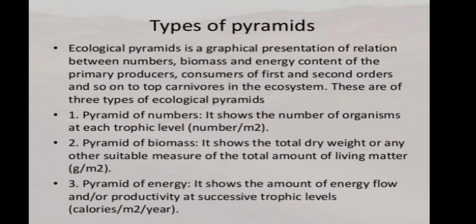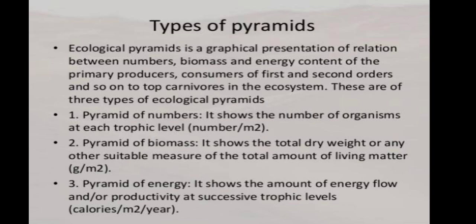The types of pyramid. The ecological pyramid is a graphic representation of the relation between the numbers, biomass, and energy content of the primary producer, consumers of the first and second order, and so on to the top carnivore in an ecosystem. There are three types of ecological pyramid. First one is the pyramid of number, second one is the pyramid of biomass, and third one is the pyramid of energy. We see this pyramid one by one.